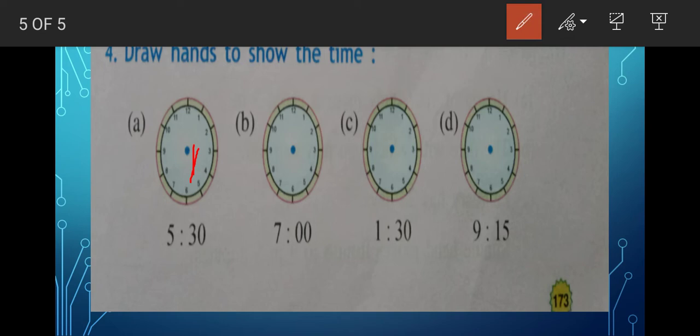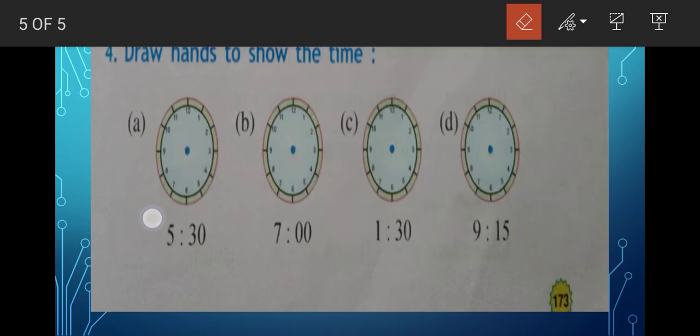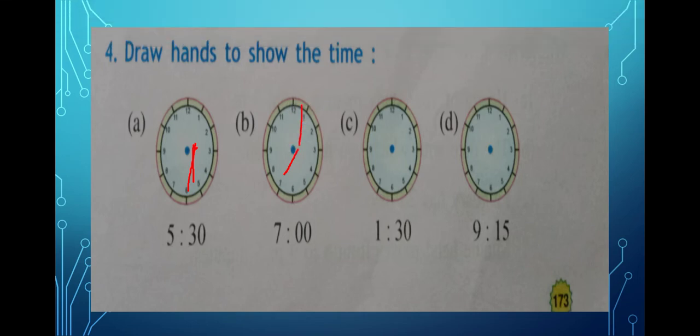It is not easy to draw in the mobile, so I will try to draw it if possible. So now this will be 5:30. Okay, you draw it nicely. It should start from the middle. Now this is 7 o'clock. 7 means from here. The small hand should come here and the bigger hand should be, oh no, it's not correct.